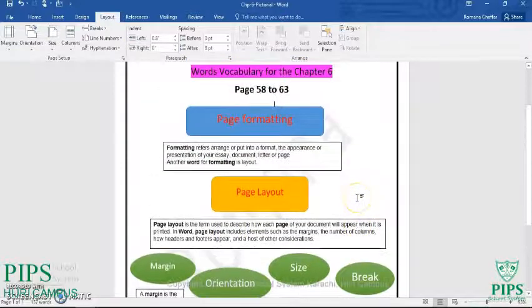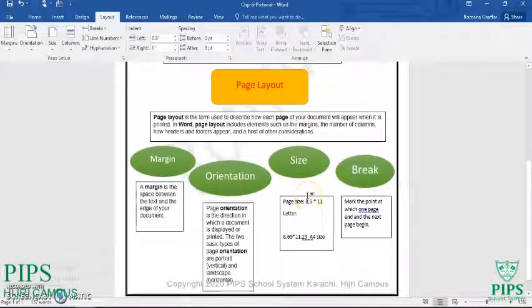I will give you this page, so it can be very easy to memorize and to build the concept of the page.